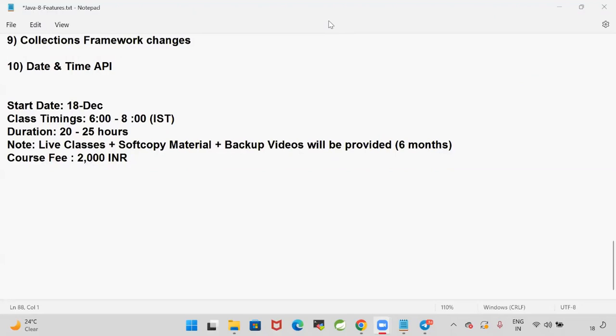Duration is 25 hours, not 25 days. 20 to 25 hours means approximately it is going to take 10 days of time. Daily 2 hours, it will take 10 days of time. Okay, guys. All right.